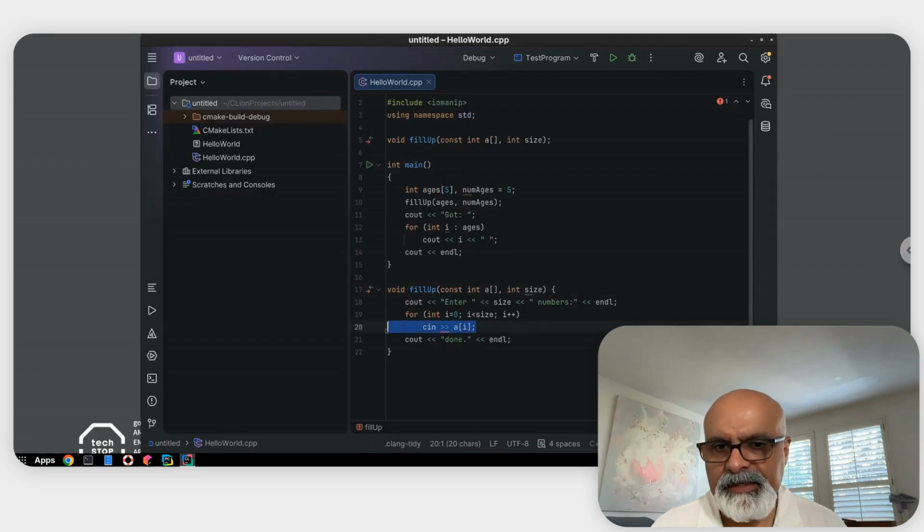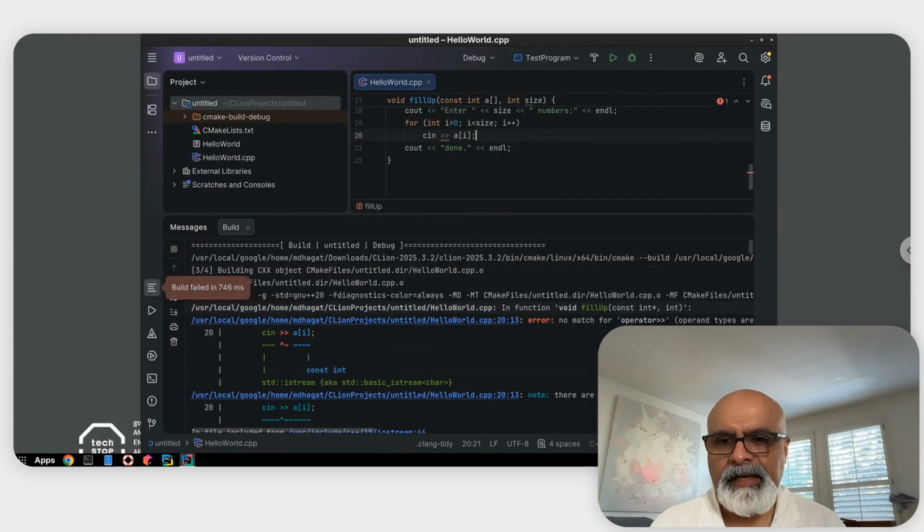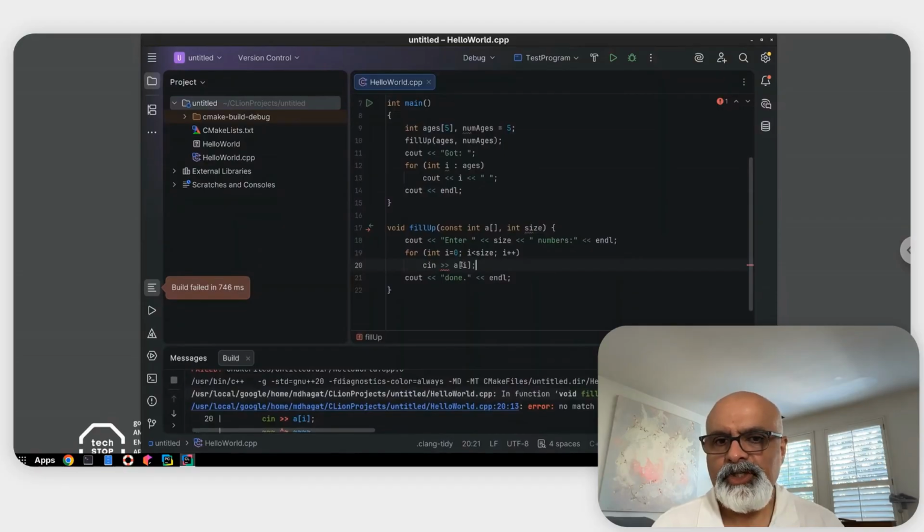And you can already see the IDE is complaining here. So let's actually run this and see what happens. And it does give you a compile time error saying that, hey, you're trying to change a const array.